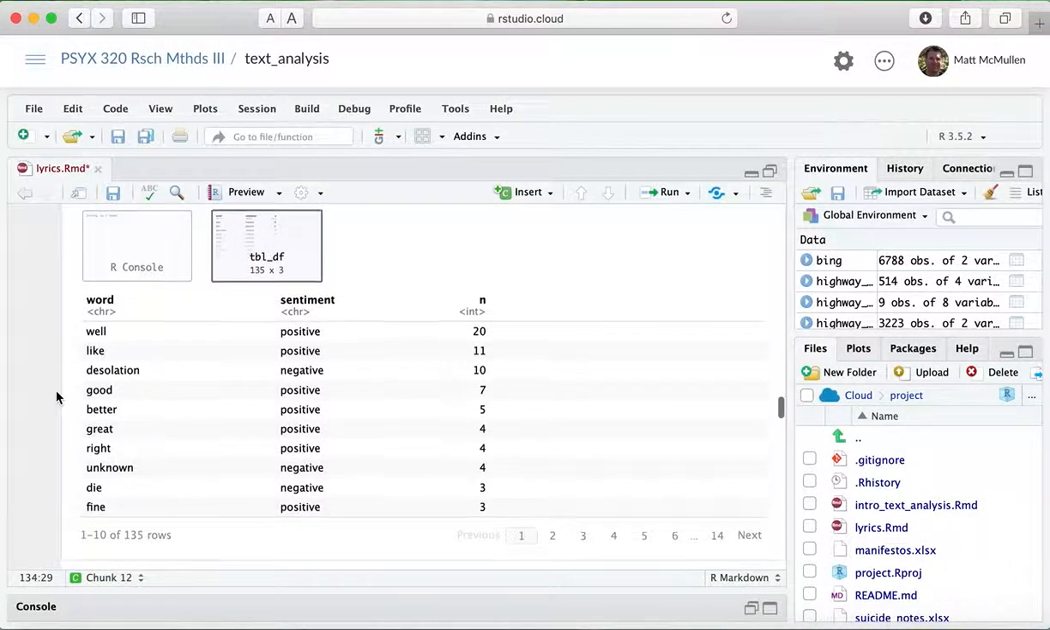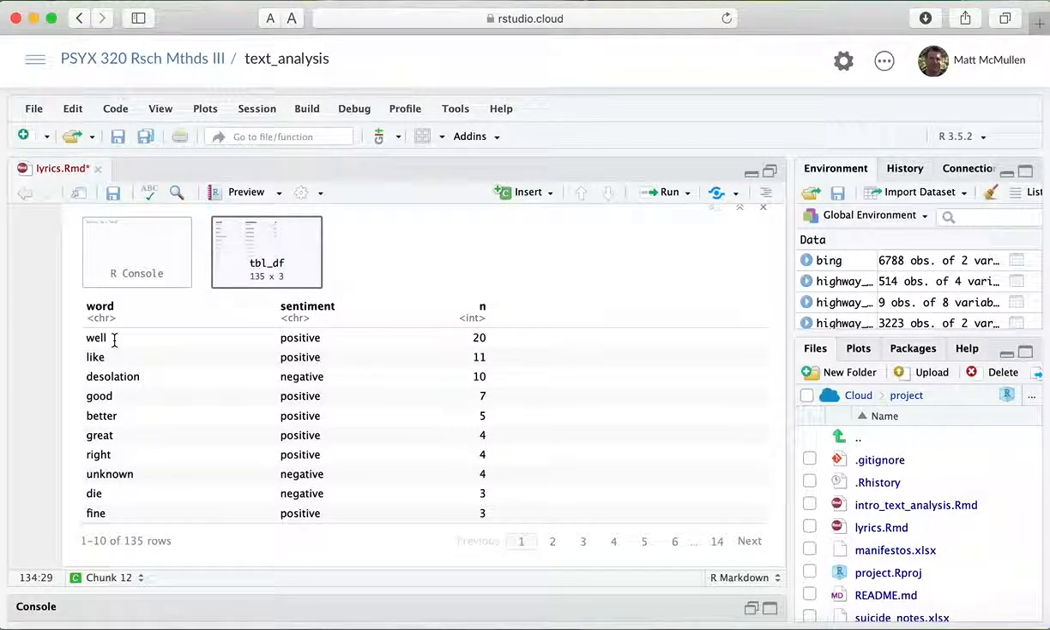And I want to say it doesn't always work, because the word "well" might mean you're feeling well, so it's a positive word, but it's also used as an interjection, like "oh, well, let me think." It doesn't really have a positive connotation in that sense. And the same thing with "like." People will say "it's like this, it's like that," instead of meaning "I like you." "I like you" would be a positive sentiment, but "like" as just an interjection word would not be.